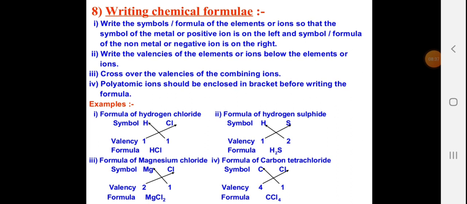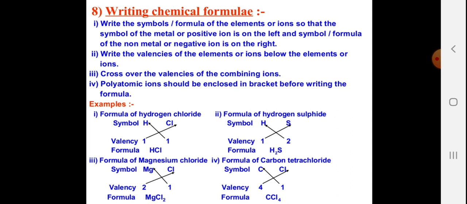Writing chemical formulas. Write the symbol or formula of the elements or ions so that the symbol of the metal or positive ion is on the left-hand side and the formula of the non-metal or negative ion is on the right. Write the valencies of elements or ions below the elements or ions. Cross over the valencies of the combining ions. A polyatomic ion should be enclosed in brackets before writing the formula.